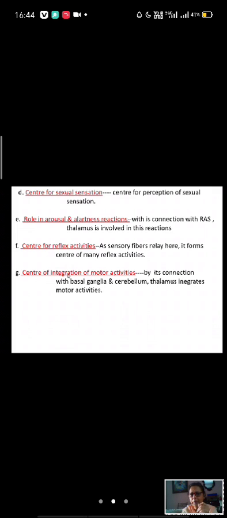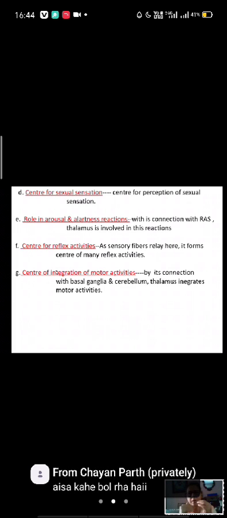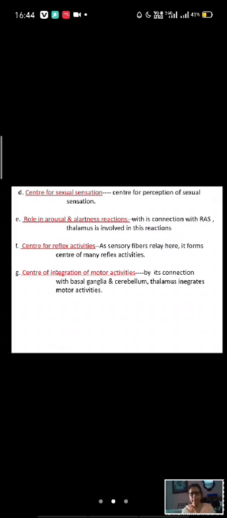And center of integration of motor activities. The motor pyramidal tract is not passing through the thalamus, as all the sensory fibers pass through the thalamus, but not the motor fibers.